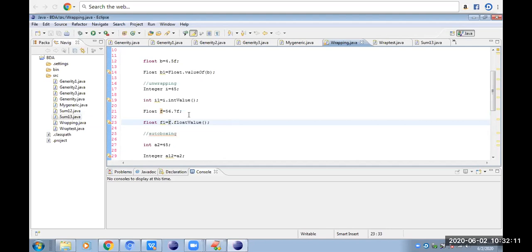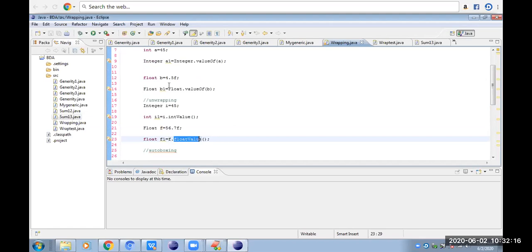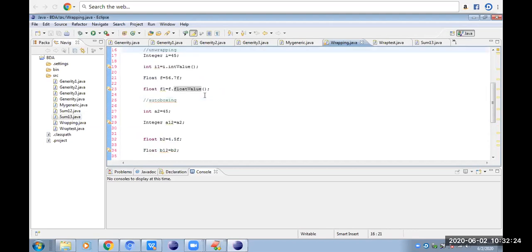Okay, up to Java 4, these methods are required. The dataTypeValue method is required. The wrapper class name dot valueOf methods are required for wrapping and unwrapping. When we come to Java 5 onwards, we have the advantage.